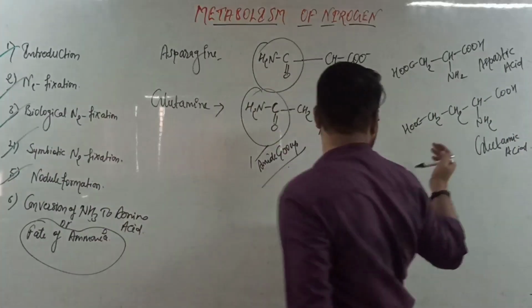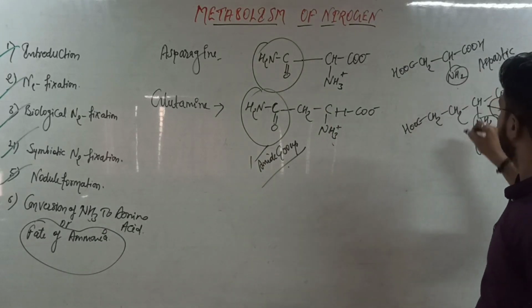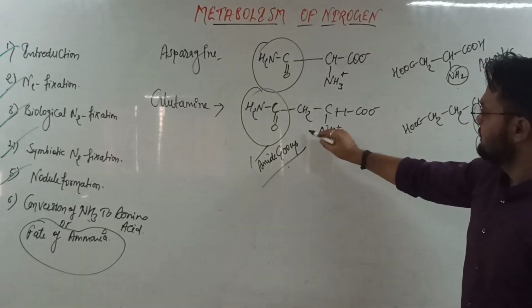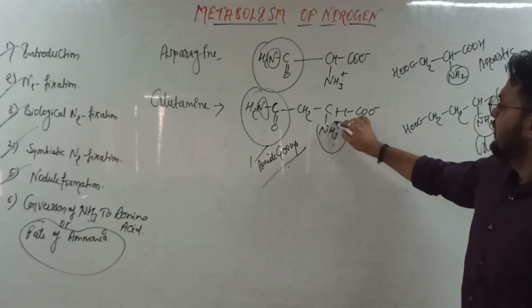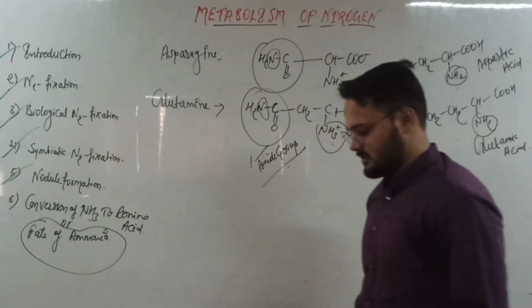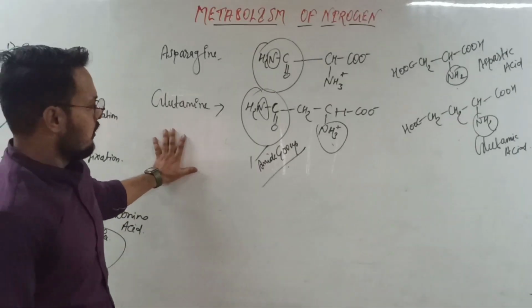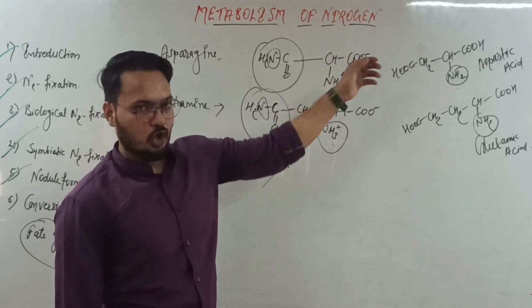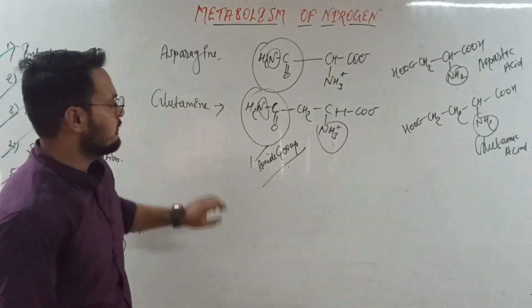So here we can see clearly there is less nitrogen in aspartic acid and glutamic acid, but there is much more nitrogen in asparagine and glutamine when converted into the amide. So that is clear. So obviously plants will prefer them compared to the original form, because there is much more nitrogen in their structure. Okay, that is clear.